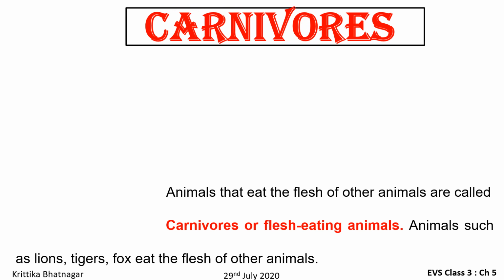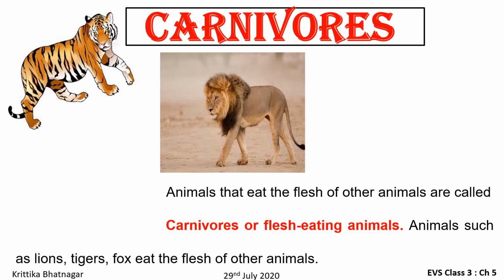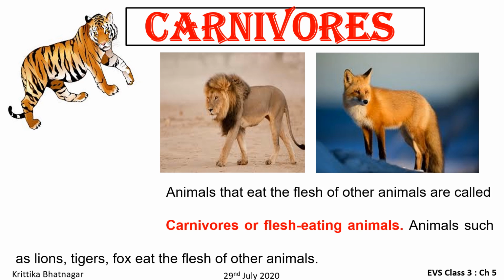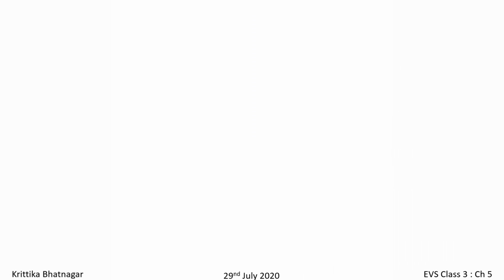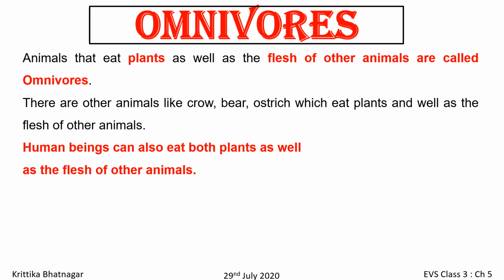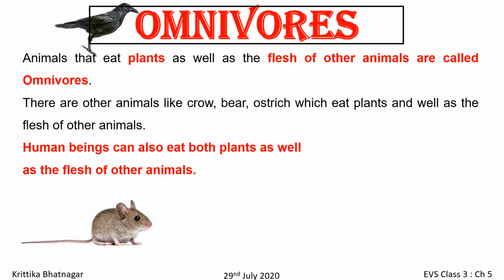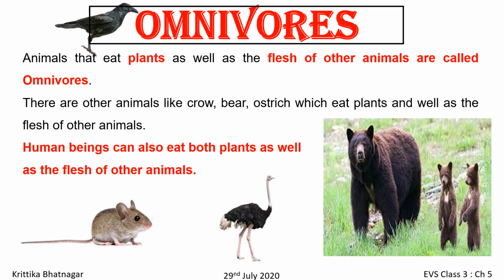Carnivores. Animals that eat flesh of other animals are called carnivores. They are also called flesh-eating animals. Some of the examples are lions, tigers, fox. Omnivores. Animals that eat plants as well as flesh of other dead animals are called omnivores. Examples: crow, bear, ostrich. We human beings also come in this category because many of us eat plants as well as animal products like fish, chicken.